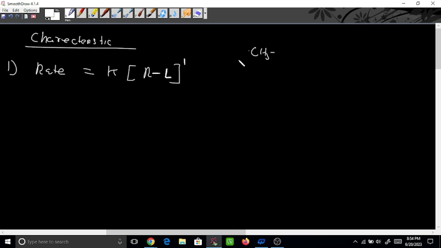CH3Cl, anything, CH2Br. Now, why are they called leaving groups? Because they will take an electron and leave from the substance. Because they are electronegative atoms, they want electrons so that they can get saturated or stable. So from some source, they will try to extract an electron and they will go.